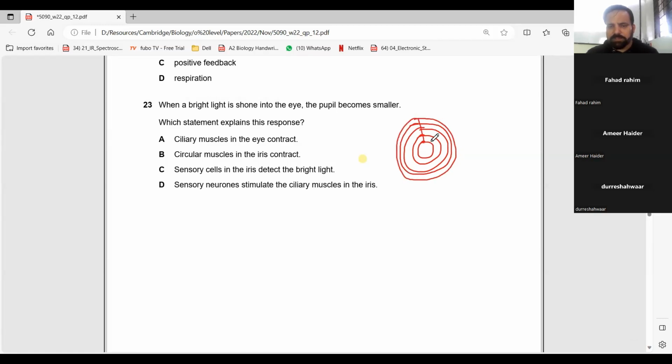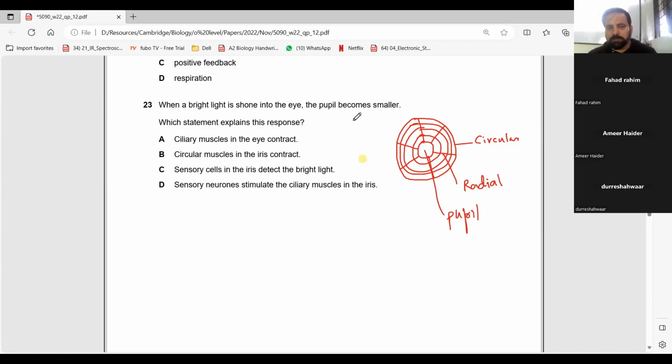See, these are radial muscles. These are circular muscles, and these ones are radial muscles, like radiations. And this is the pupil in the middle.